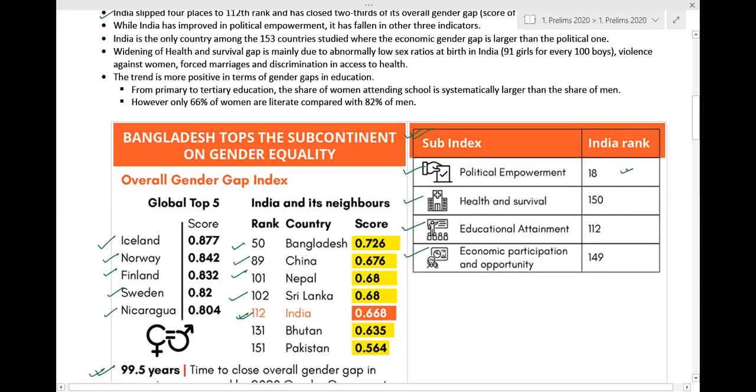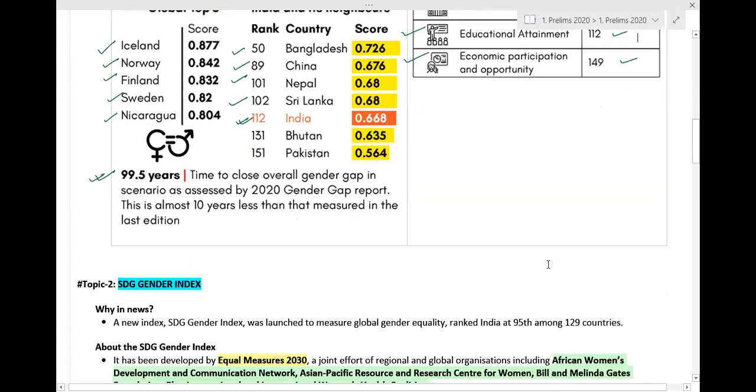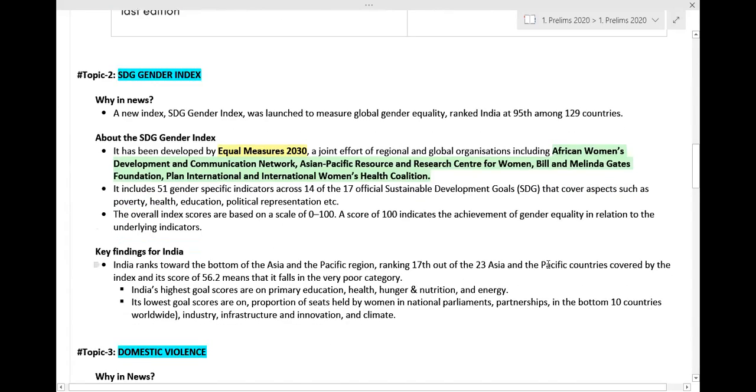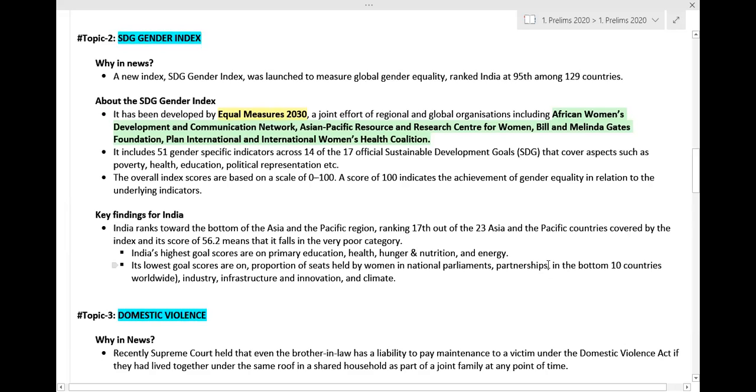India has ranked 18th place at political empowerment, 150th place at health and survival, and 112th place at educational attainment. This 112 coincides with the overall ranking of India also. Then economic participation and opportunity, where India has ranked 149th place. So this is all about the Global Gender Gap Report of 2020 that was released by the World Economic Forum. Now let us talk about the SDG Gender Index. We are going to understand about SDG Gender Index.